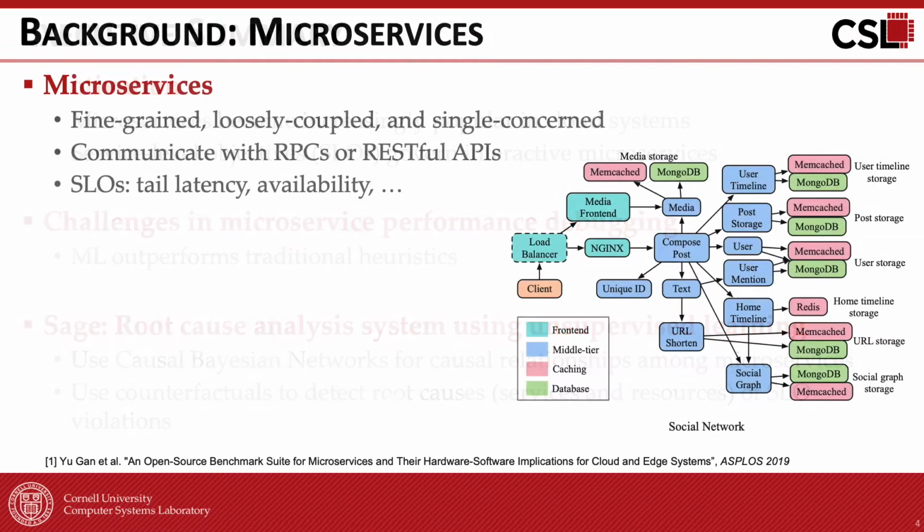Over the past few years, cloud applications have moved from monolithic designs to microservices. Microservices split a single application into multiple fine-grained, loosely coupled, and single-concerned services that are interconnected with RPCs or RESTful APIs. These applications are governed by quality of service targets or service-level objectives in terms of latency and availability thresholds.